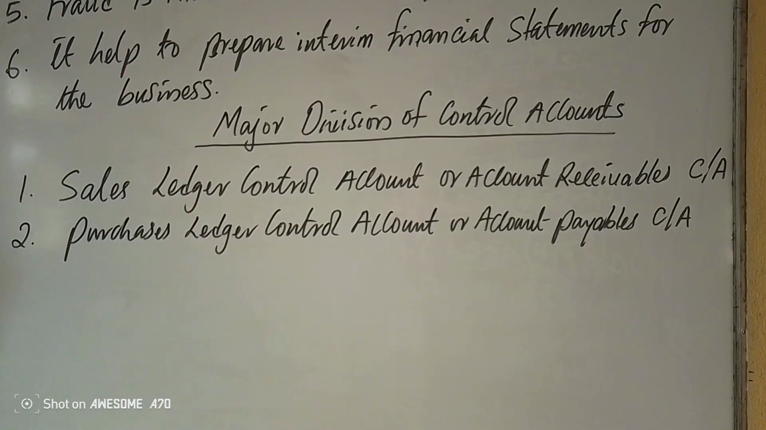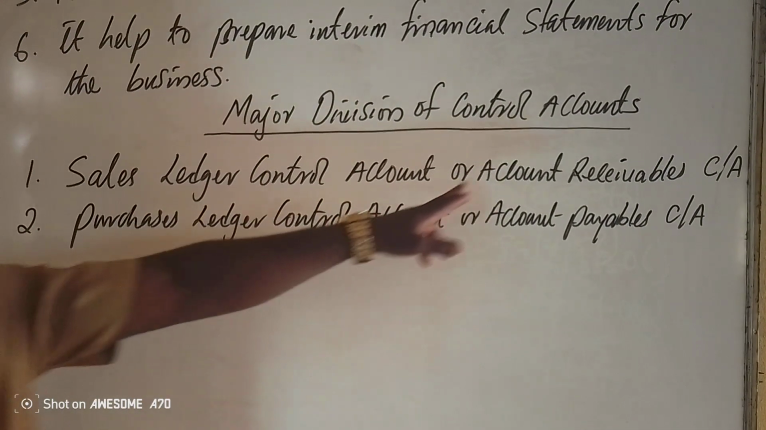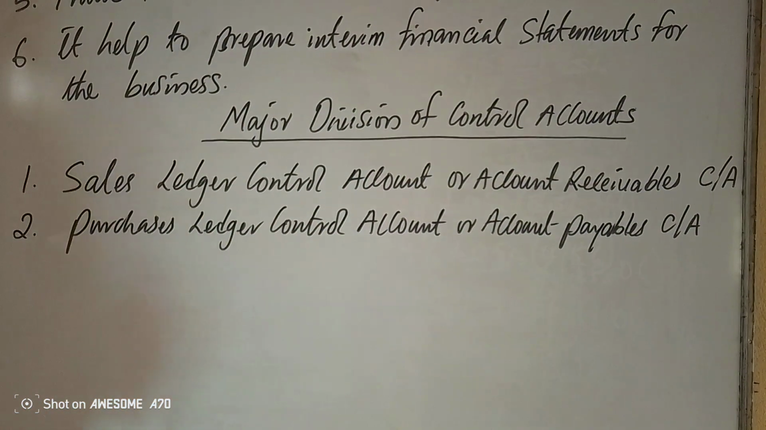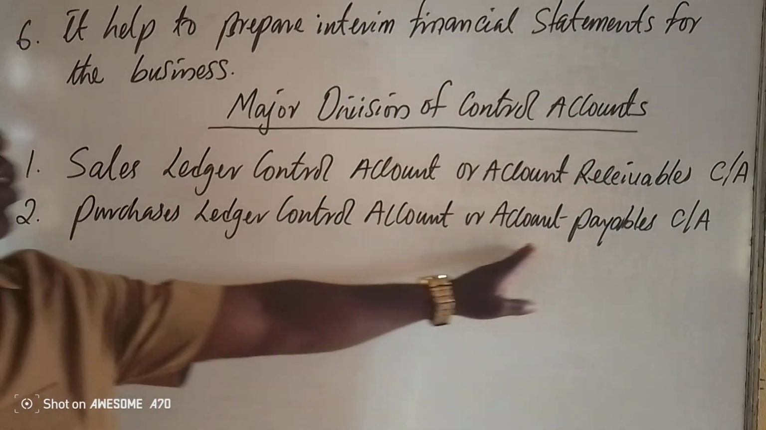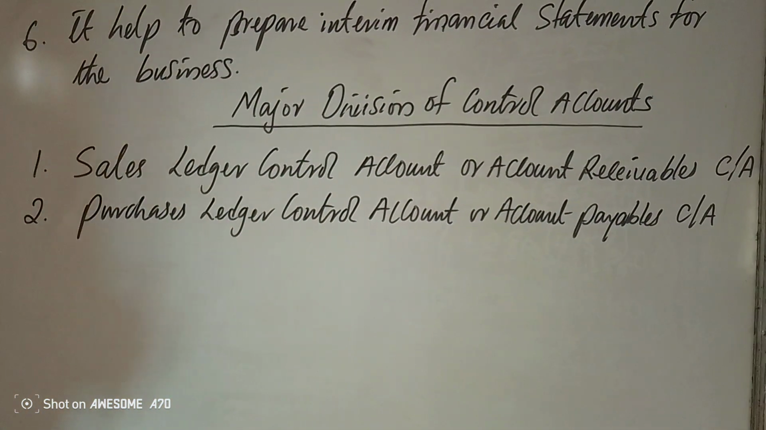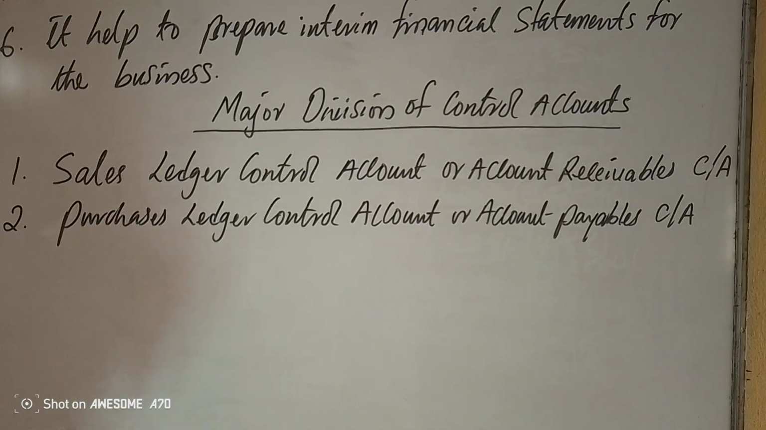But the major areas of concern in accounting, which are always difficult for learners, are in two areas, which we call the sales ledger control account, or what we call the account receivable control account. The next one, we have the purchases ledger control account, or what you call the account payable control account. What do you mean by sales ledger control account?